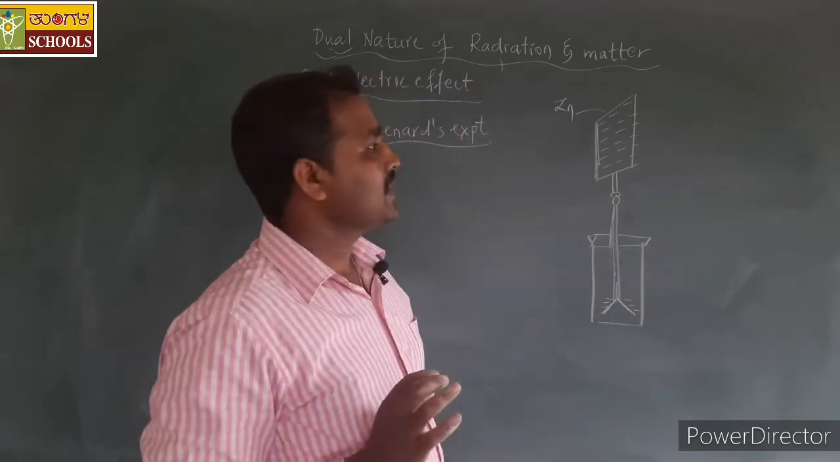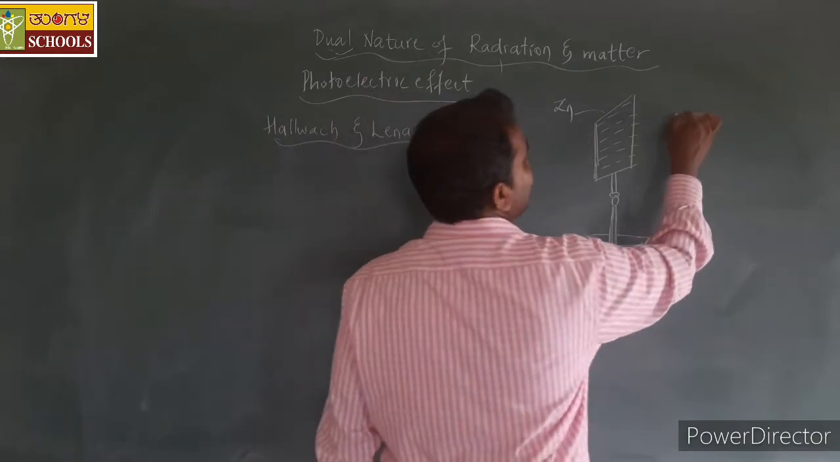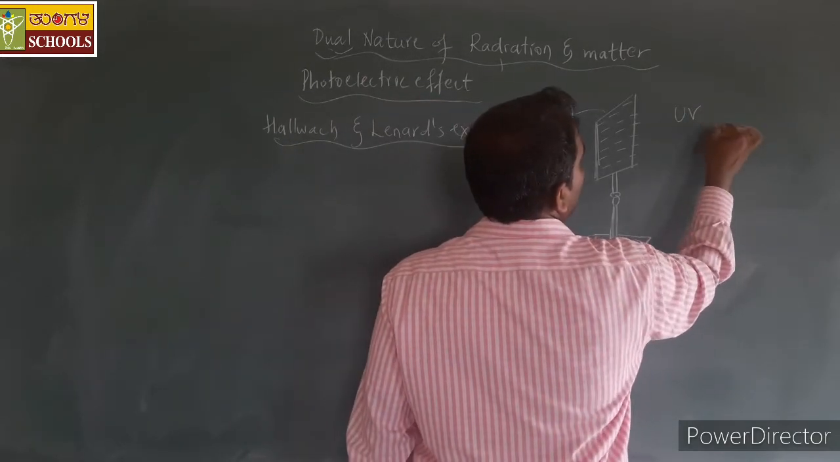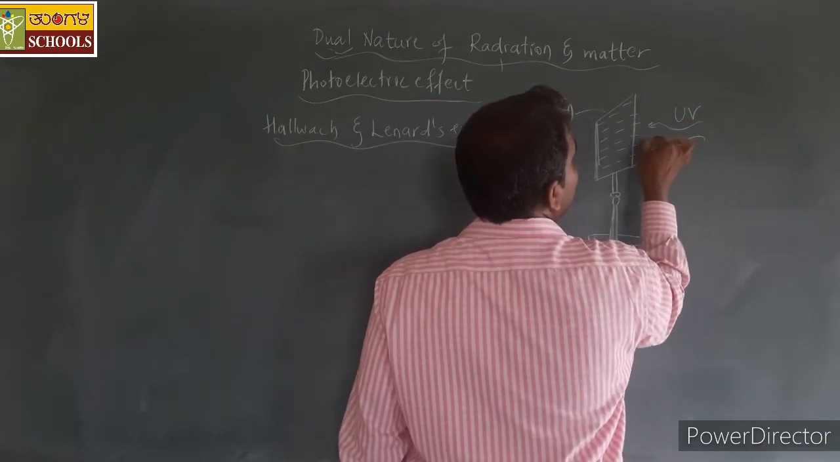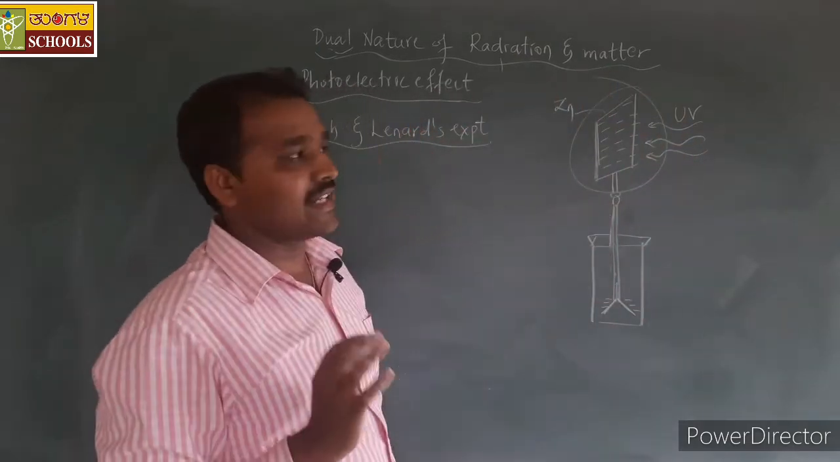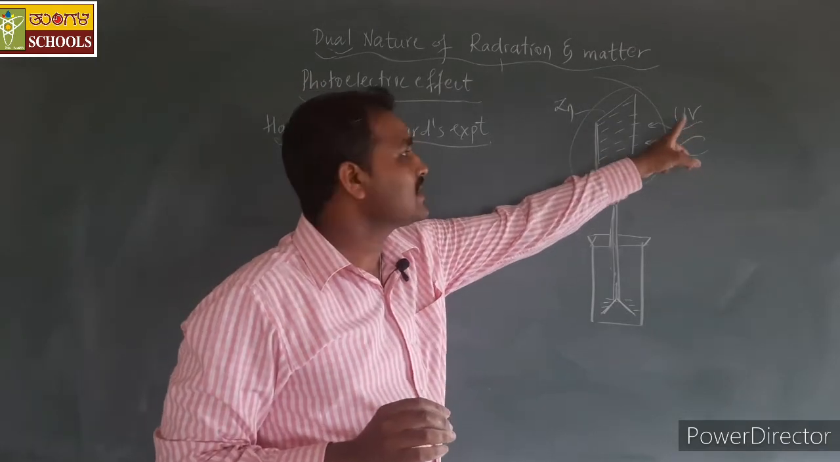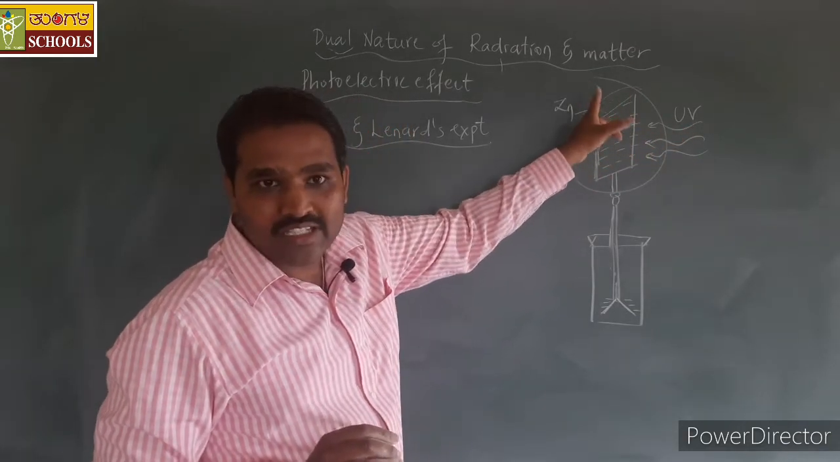Initially, then, ultraviolet radiations were made incident on the negatively charged zinc plate. Observe here the ultraviolet radiations incident on the negatively charged zinc plate.